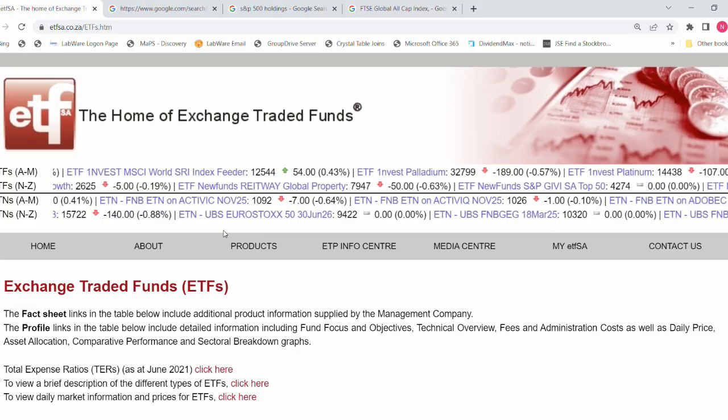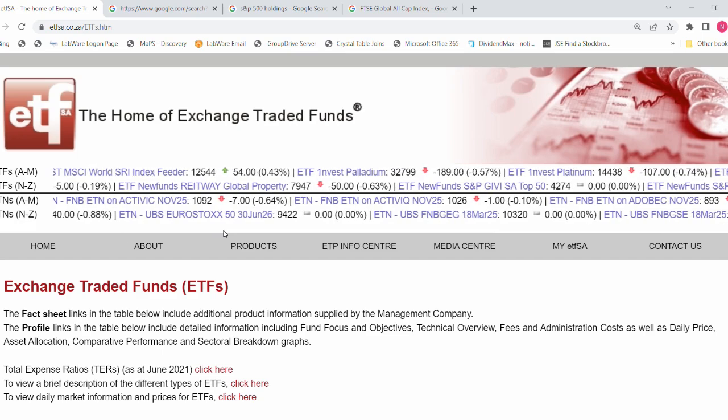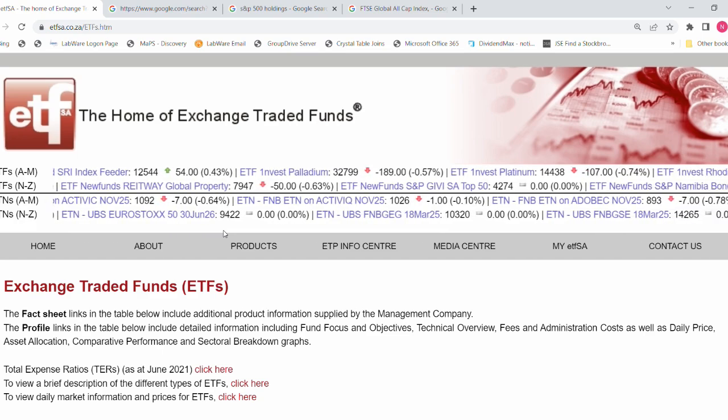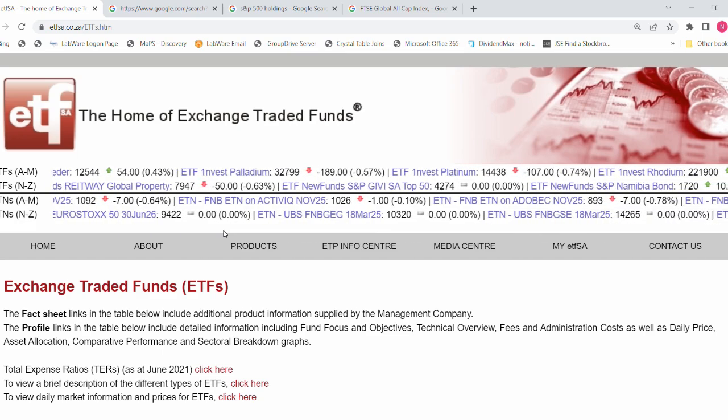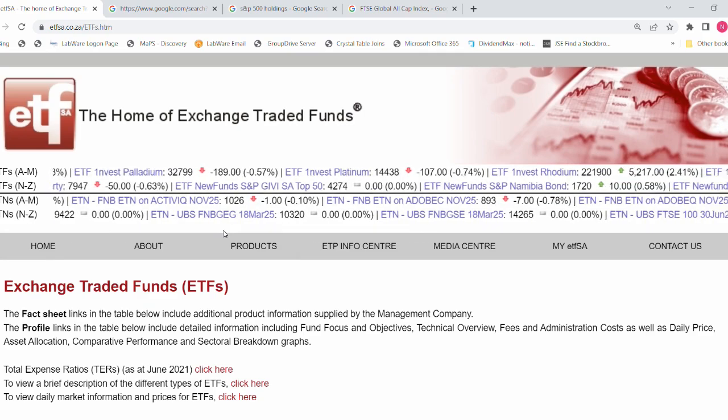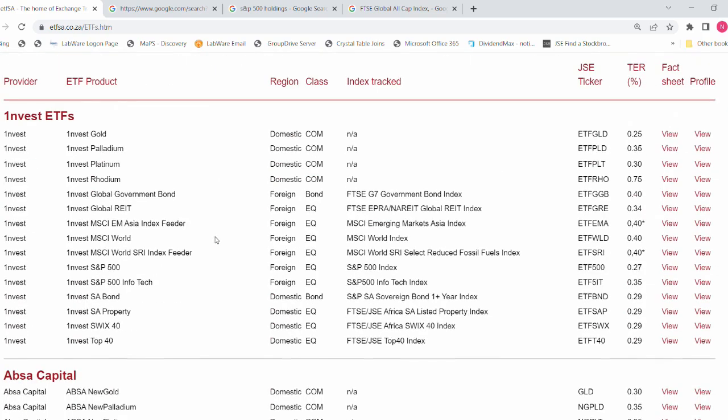Some of you have seen this website before. This is my absolute go-to when it comes to ETFs, which are on the JSE. The name of the website is ETFSA. It shows you all of our JSE listed ETFs.